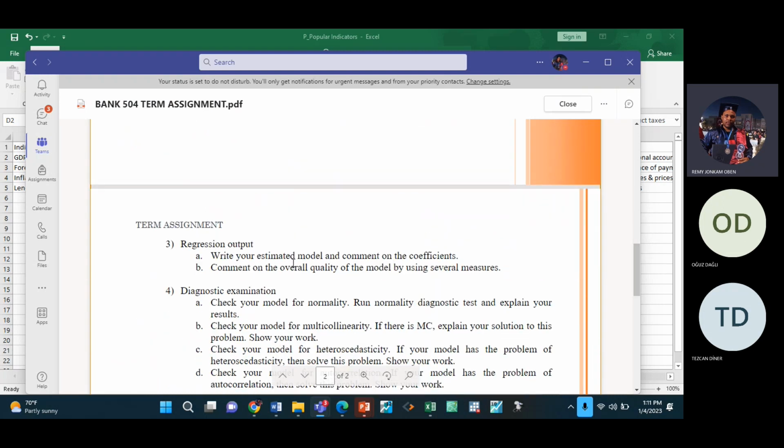Question 3, run the regression. Write your estimated model. Again, GDP is the dependent variable. All other variables are independent. Please use log. So when writing your model, it should be lnGDP equals beta 0 plus beta 1 lnFDI plus beta 2 lnInflation plus beta 3 lnInterest plus error term. You want that for the graph as well?